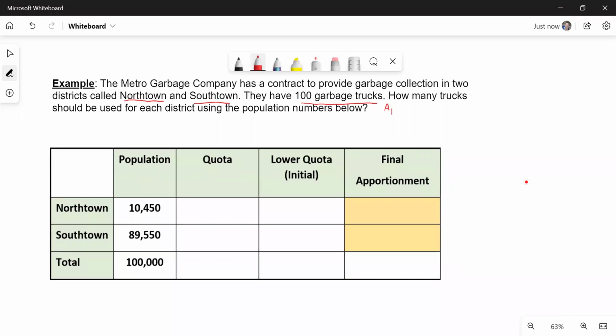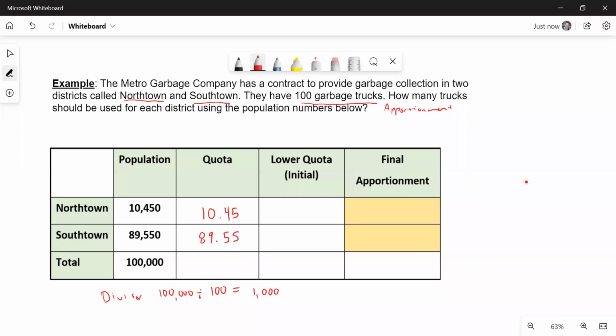This is a good opportunity to use our apportionment skills, and we're going to use the Hamilton method. All right, so our divisor will be 100,000 people divided by the 100 garbage trucks, leaving us with an answer of 1,000. So that means about 1 truck collects garbage for about 1,000 people. All right, so our quota, Northtown, we're going to take the 10,450 divided by our quota of 1,000. We're going to get 10.45. And the next one, we're going to get 89.55.